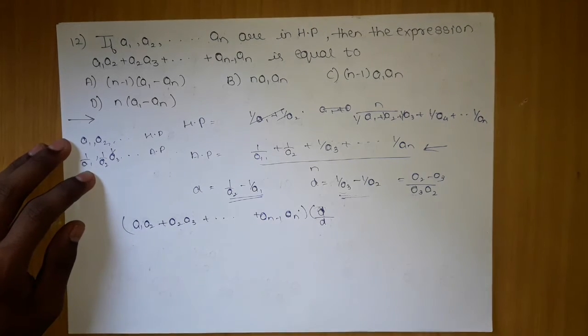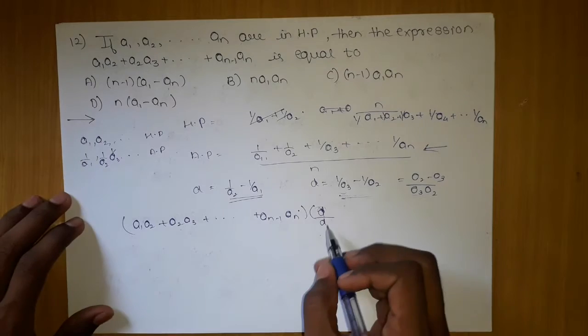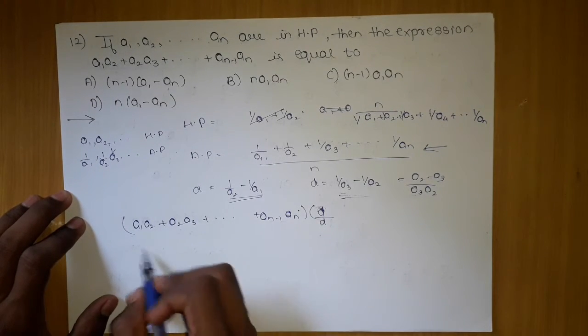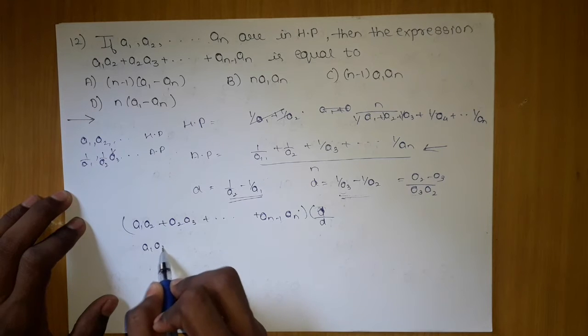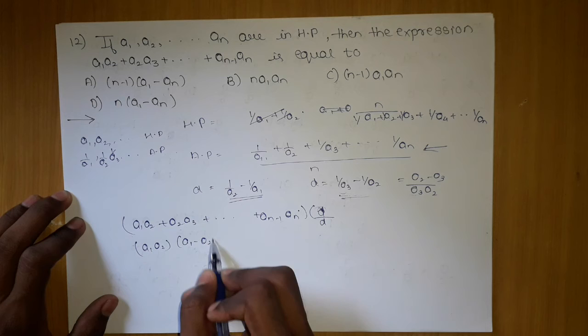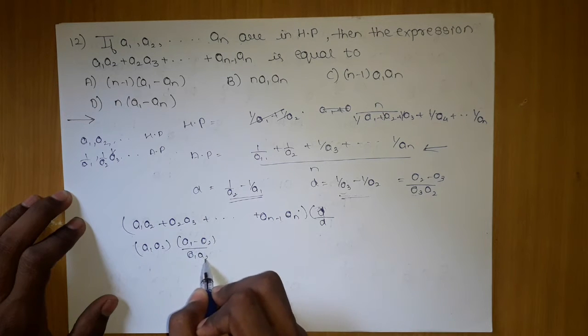So each will be multiplied individually. When I multiply with a1 a2, I write D as a1 minus a2 upon a1 a2.